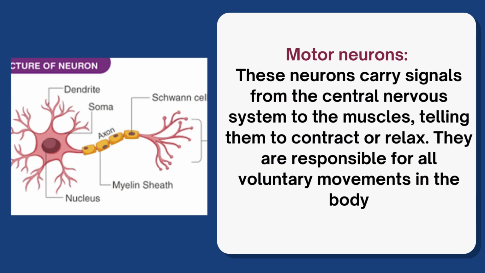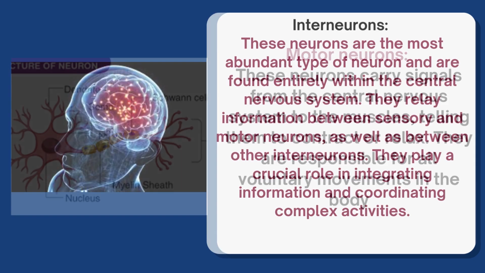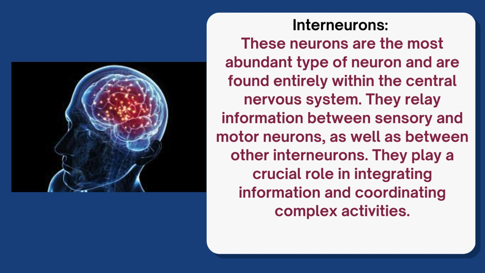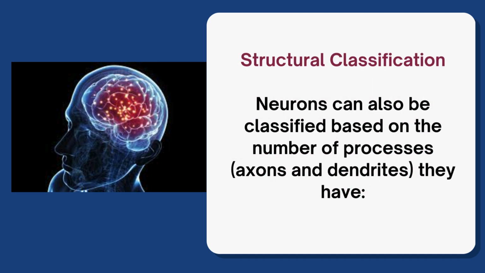Motor neurons. These neurons carry signals from the central nervous system to the muscles, telling them to contract or relax. They are responsible for all voluntary movements in the body. Interneurons. These neurons are the most abundant type of neuron and are found entirely within the central nervous system. They relay information between sensory and motor neurons, as well as between other interneurons. They play a crucial role in integrating information and coordinating complex activities.